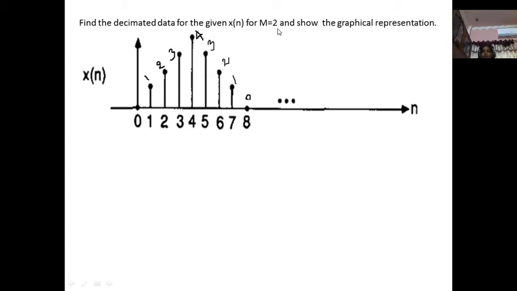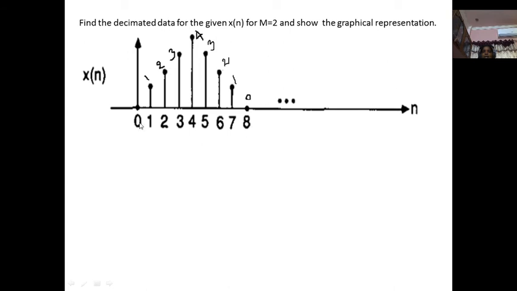Graphically we are going to show this. Whatever functional representation we worked out previously, now we are going to show in graphical notation. So x of n: let us consider x of 0 equal to 0, x of 1 equal to 1, x of 2 equal to 2, x of 3 equal to 3, x of 4 equal to 4, x of 5 equal to 3, x of 6 equal to 2, x of 7 equal to 1, x of 8 equal to 0.